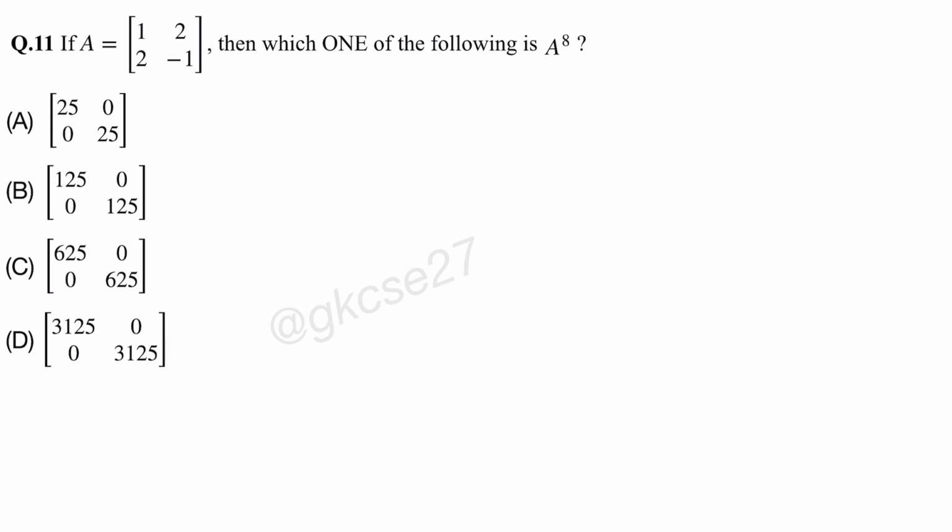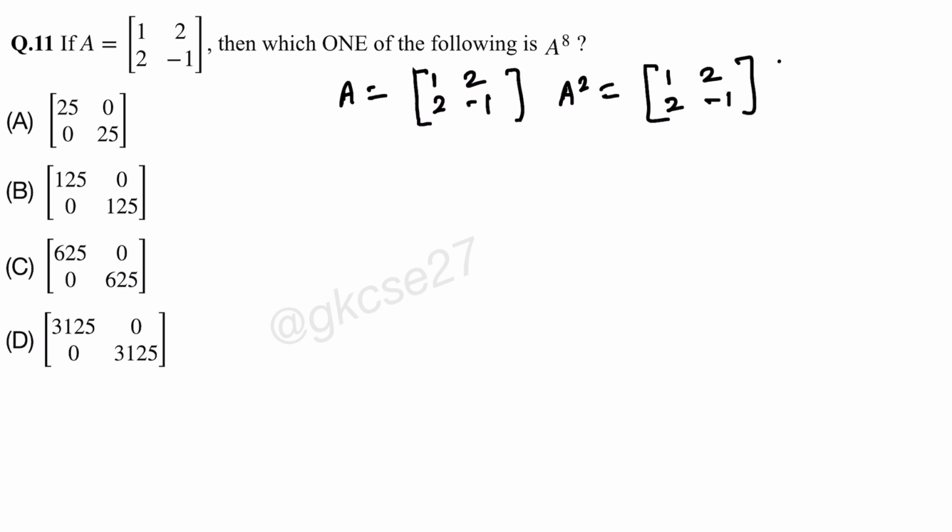Let's see question number 11. If A, this matrix has been given, A equal to [1 2; 2 -1], then which one of the following is A to the power 8? That means we have to multiply the A matrix 8 times to itself. So A is [1 2; 2 -1]. Just see what A square is. [1 2; 2 -1] times [1 2; 2 -1].